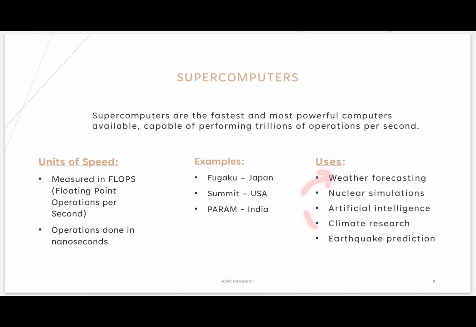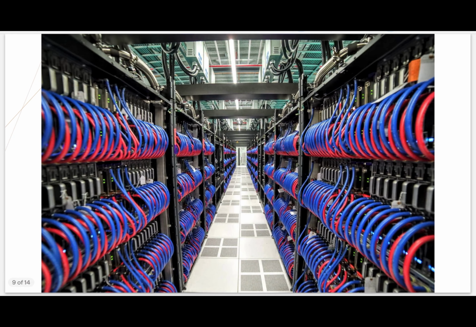Climate research and weather forecasting are the same. Earthquake prediction, right? As the weather forecaster says, today there will be a cyclone here, passing from here. Who tells this? The weather forecaster, with the help of what? Supercomputers. And earthquake predictors also use supercomputers, right? Clear?